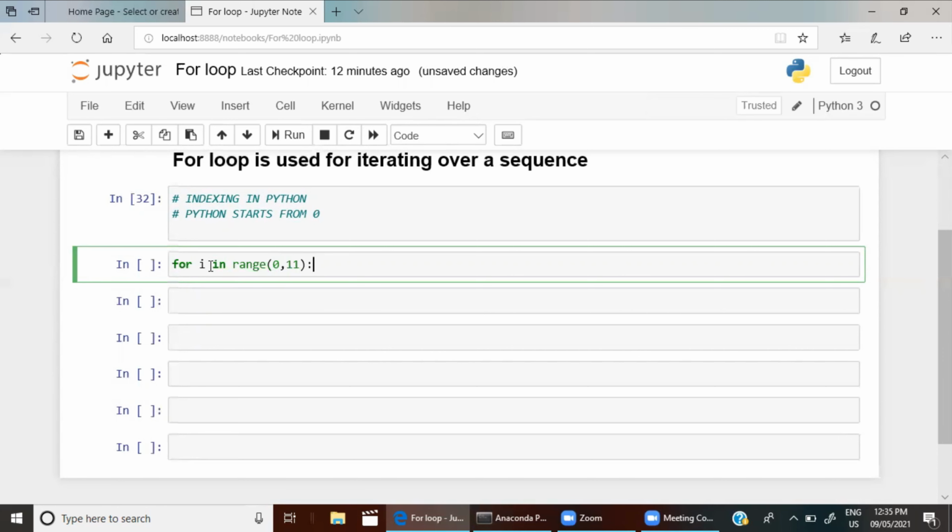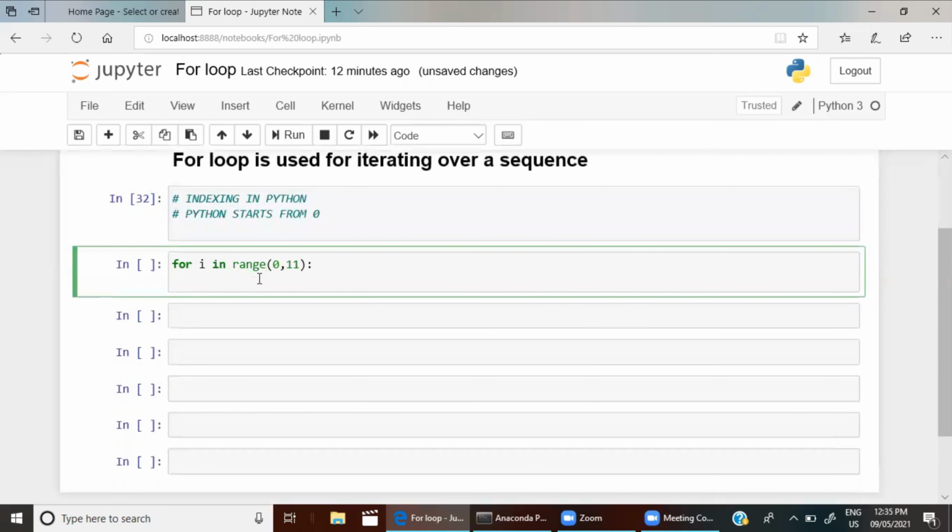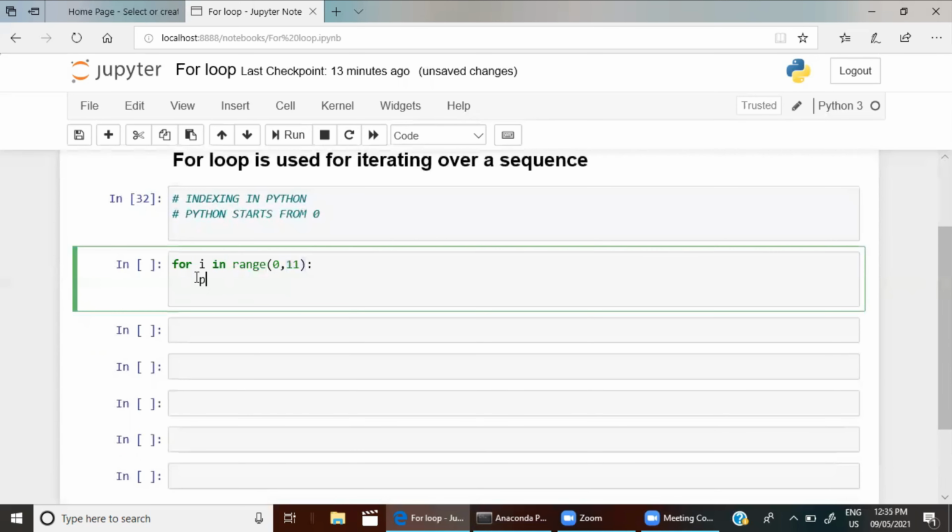Now I think you have a doubt: why 0 to 11, not 10? Because the range will take the values till n minus 1. Suppose 11 is the n, so it will take it as n minus 1. Up to 0 to 10 it will print. It will not take 11 into consideration. So always n minus 1 here. Just remember this. Inside this, let me print i.